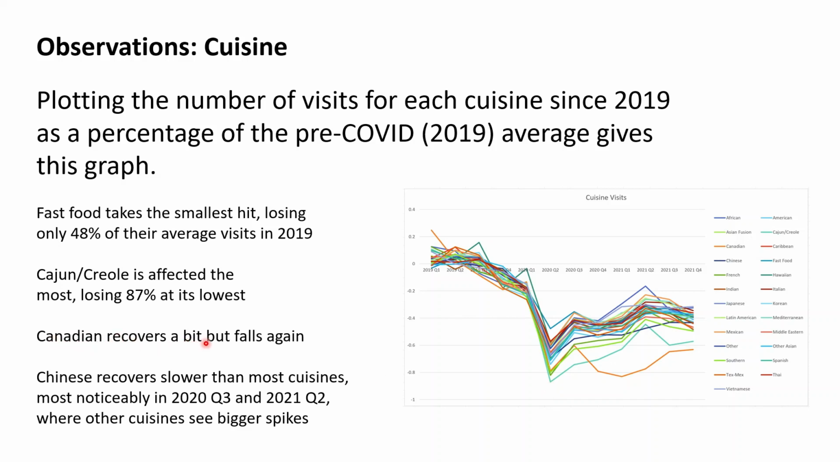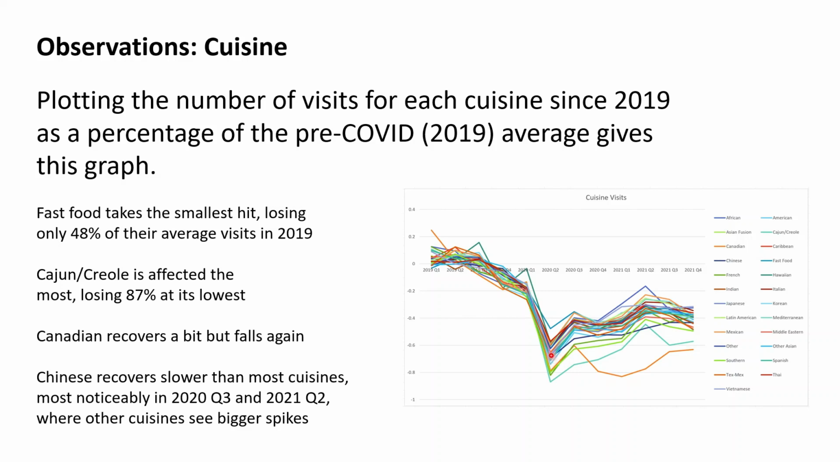Canadian recovers a bit but falls again. Canadian is this orange line. There's a big dip, it starts recovering, but then it falls again, and it struggles to go back up. I also thought it was interesting that Chinese seems to recover a little slower than most other cuisines, most noticeably in 2020 Q3 and 2021 Q2, where other cuisines saw bigger spikes. It's hard to see in the graph. It's dark blue, but I'll explain it.